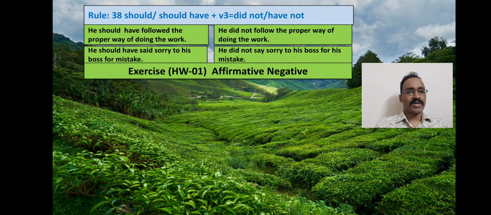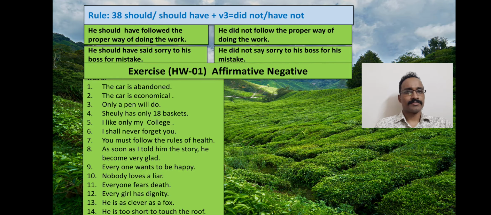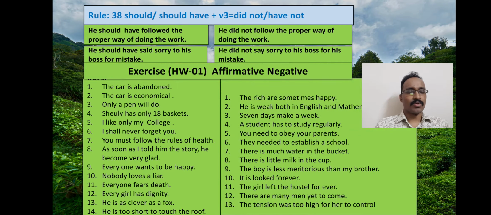You may pause here, or you can take a screenshot of this page so that you will be able to do the examples. Here you will find some examples, and here some more examples. You are again requested to work out these examples, and you can write the answers in the comment box.